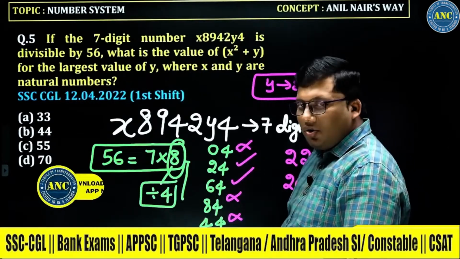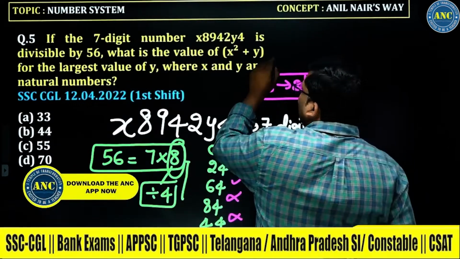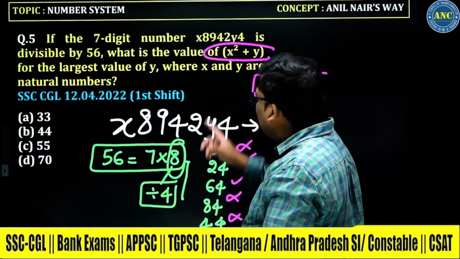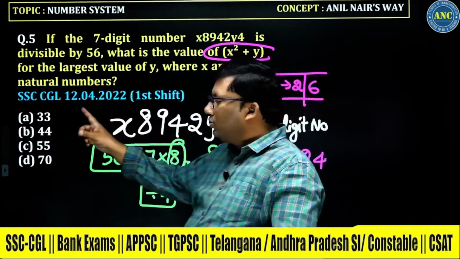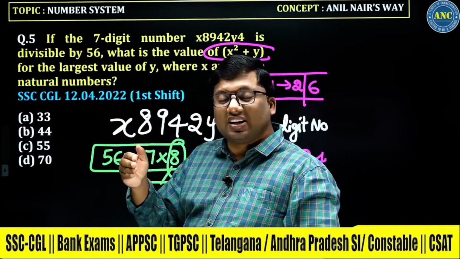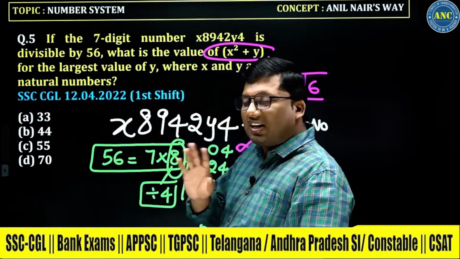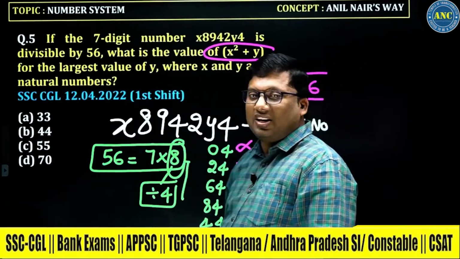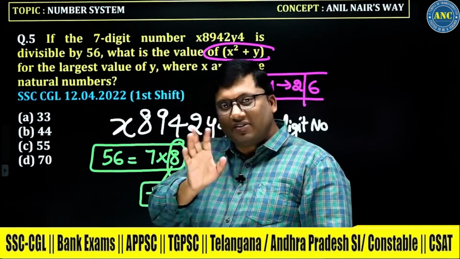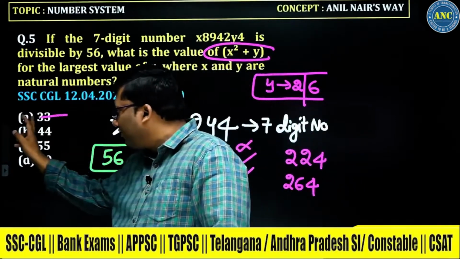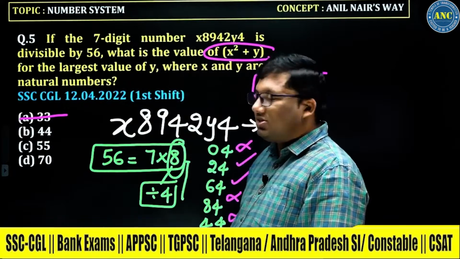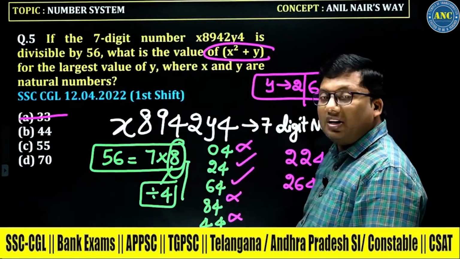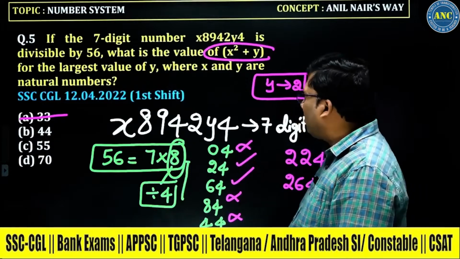Now go by the answer options. It is x square plus y. X square plus 2 is 33: x square is 31, not possible. X square plus 6 is 33: x square will be 27. 27 is not a perfect square, and 31 is not a perfect square. X square plus 2 is 44: 42, not possible.